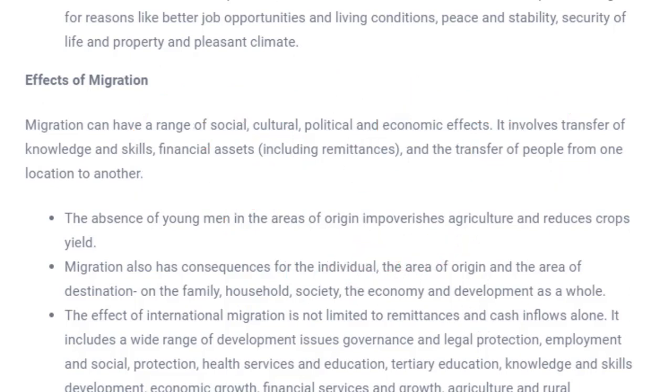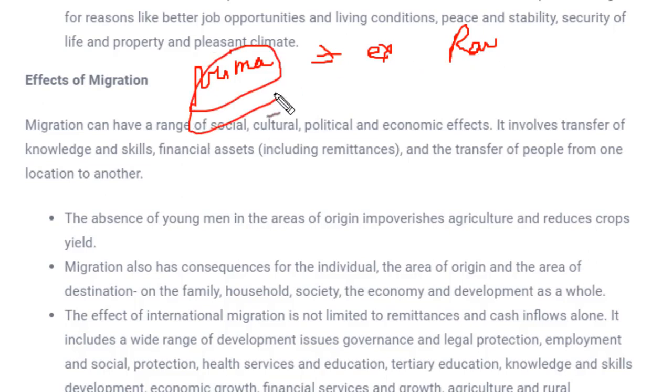As we know, economically, our economy has three sectors: primary sector, secondary sector and tertiary sector. In primary sector, what kind of activities are done? The activities of extracting the raw material. Anything present in raw form, those are extracted and exploited, comes under primary sector, like fishing, mining, agriculture.